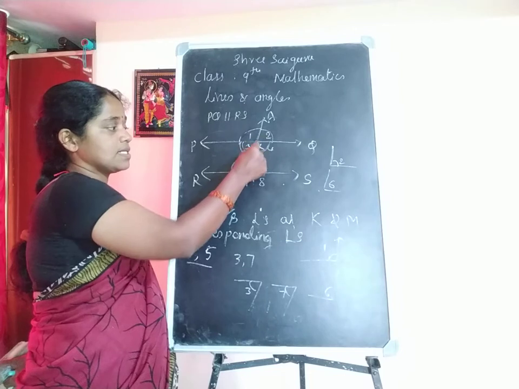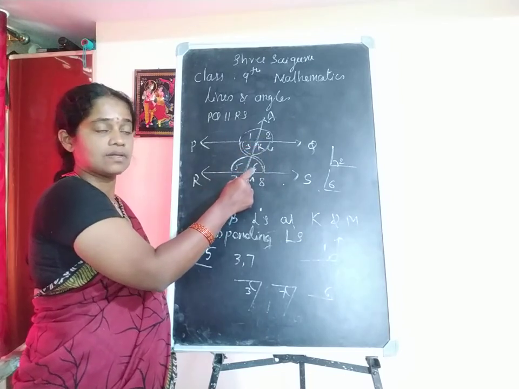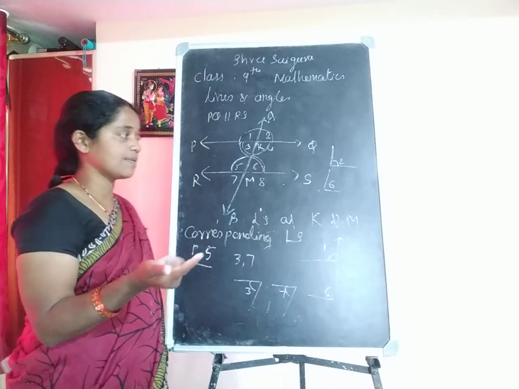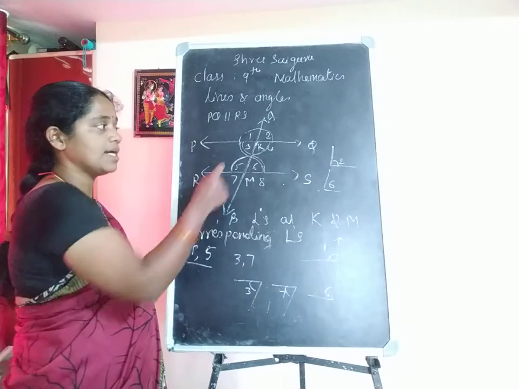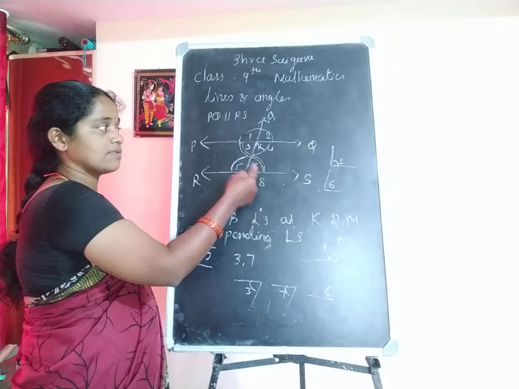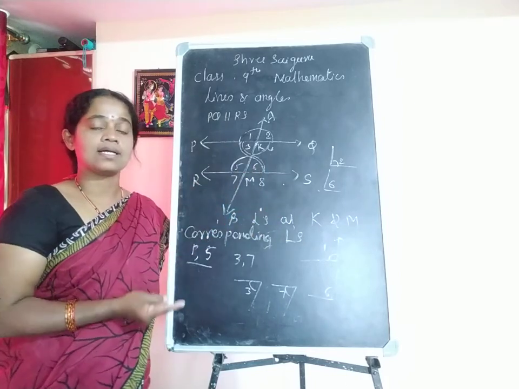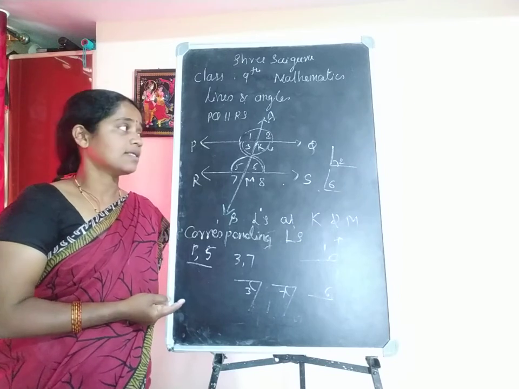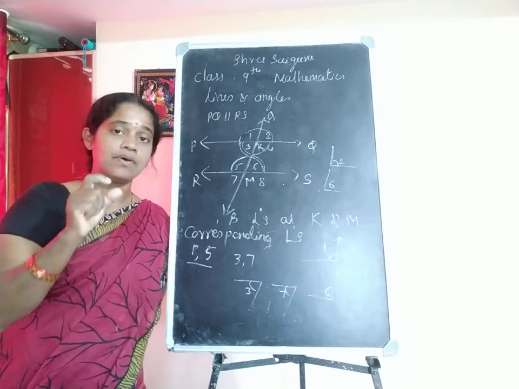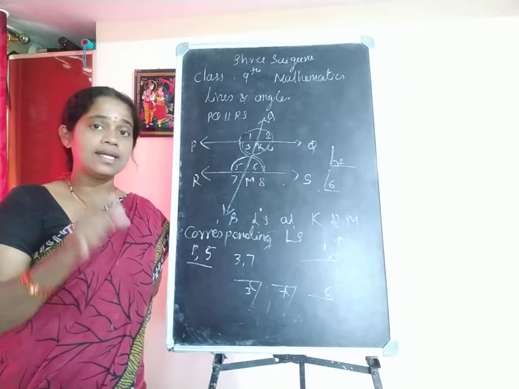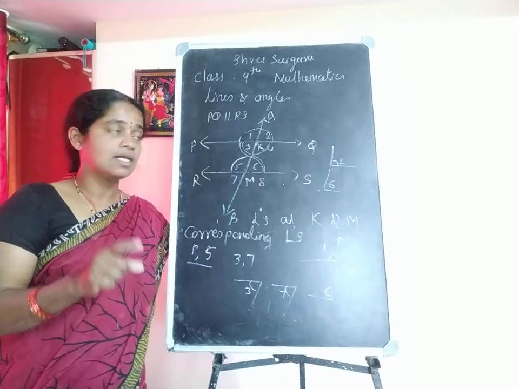Next, when you consider another point, we get a further set of angles, which are very important: alternate angles, one side, another side, and corresponding angles.